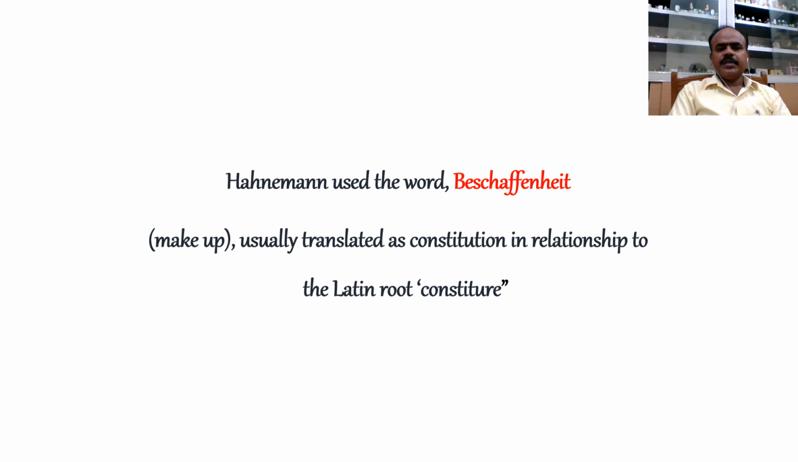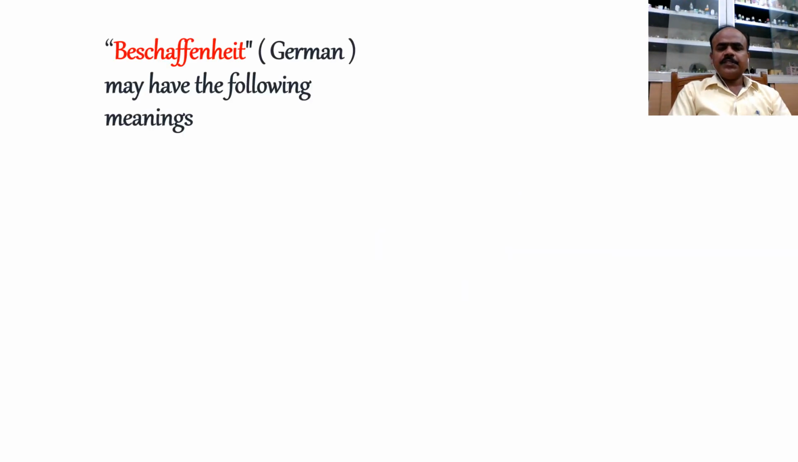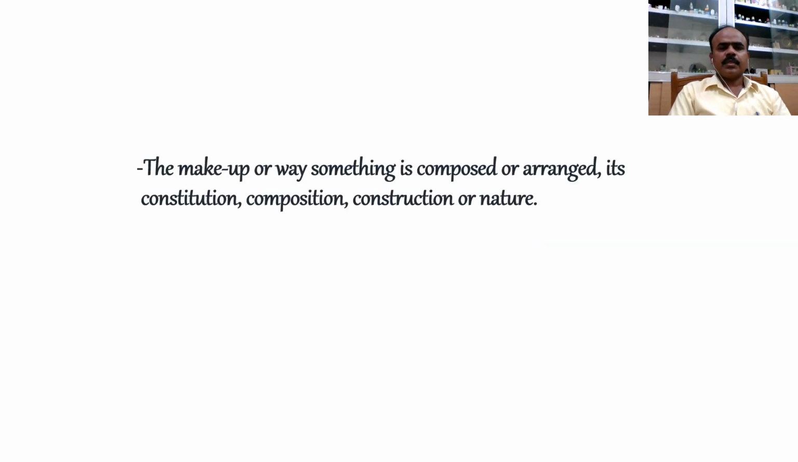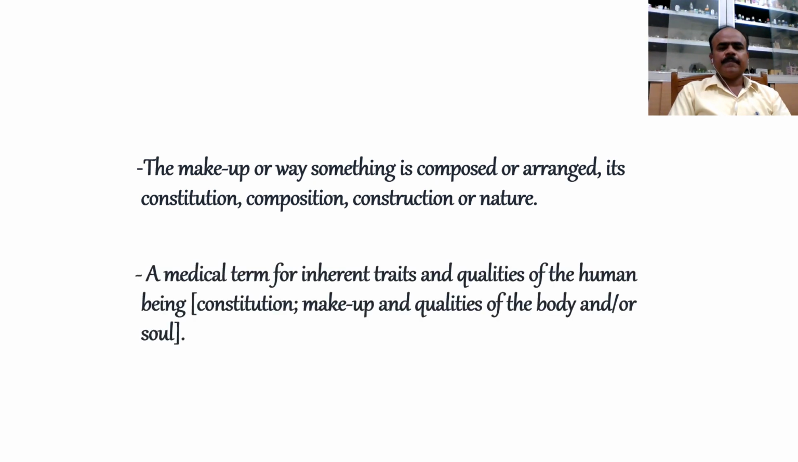Hahnemann used the word Anlage, that is makeup, usually translated as constitution in relationship to the Latin word constitutio. Anlage, which is a German word, may have the following meanings: a quality of someone or something that is inherent, or a characteristic trait that serves to define or describe its possessor. The makeup or way something is composed or arranged, its constitution, composition, construction, or nature. A medical term for inherent traits and qualities of human beings, constitution, makeup, and qualities of the body and soul.